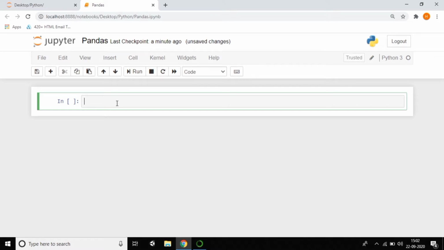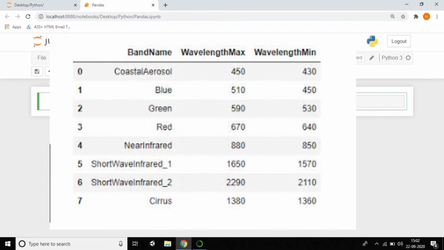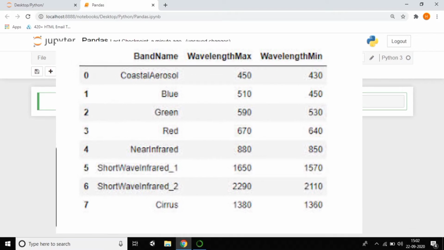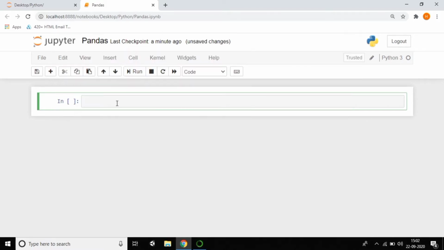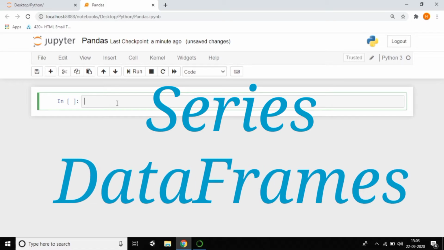So mainly it works in data science. If you want to work on data manipulation, data visualization, data building, machine learning models, pandas is the best library for that. And if you want to work with pandas, we mainly work with two types, which are called series and data frames. I will explain what a data frame is and what a series is.